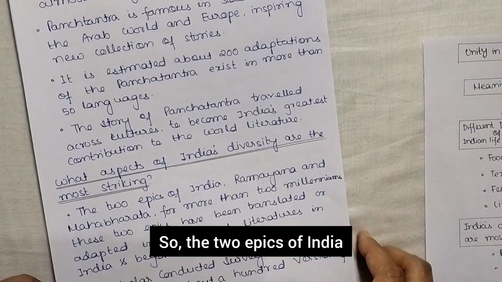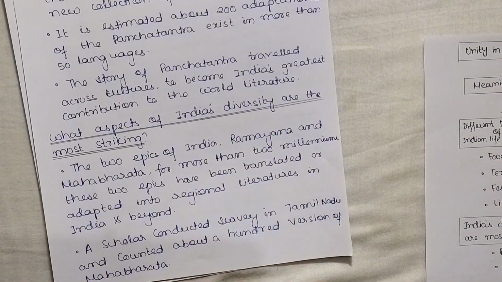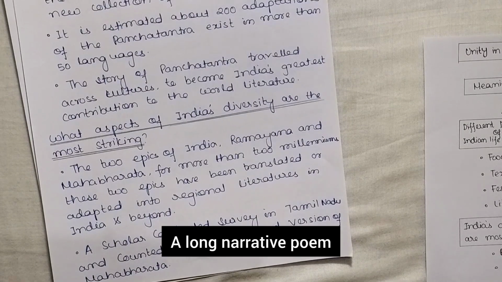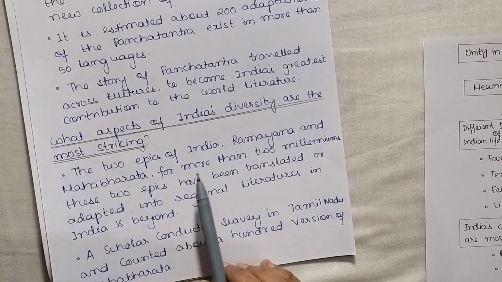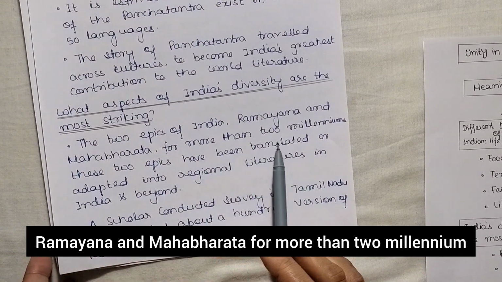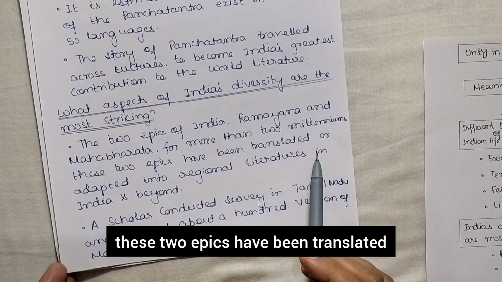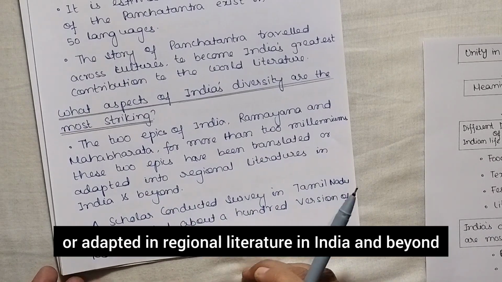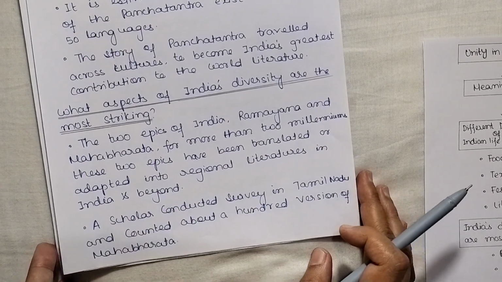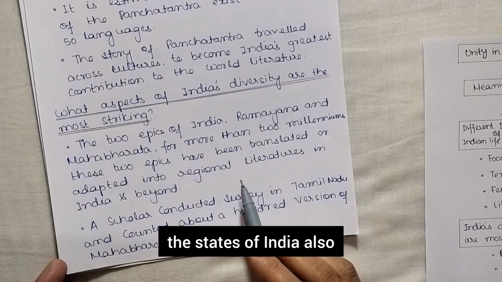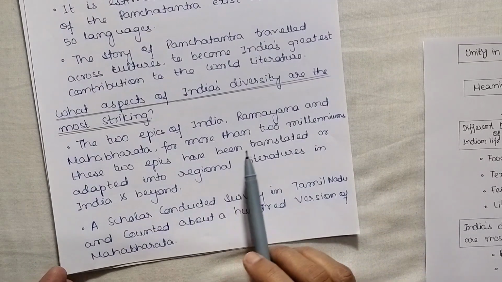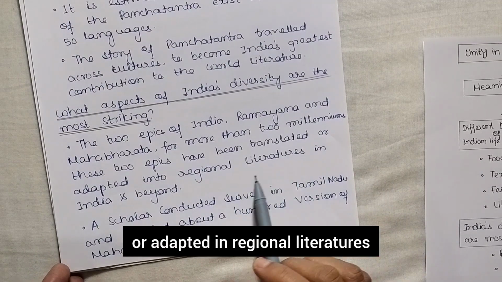So, the two epics of India. What is an epic? A long narrative poem. The two epics of India, Ramayana and Mahabharata, for more than 2 millennia, these two epics have been translated or adapted in regional literature in India and beyond. In the states of India and outside India also, these epics have been translated or adapted in regional literatures.